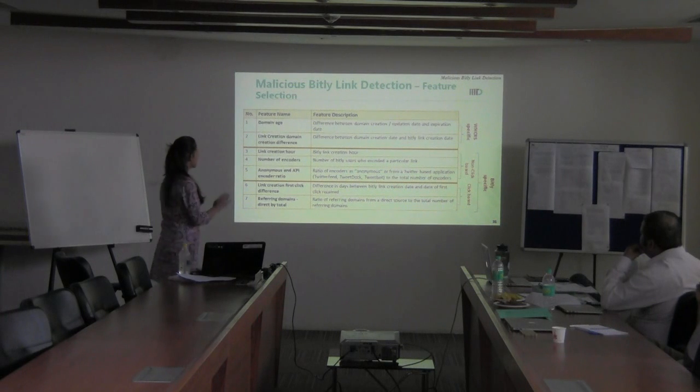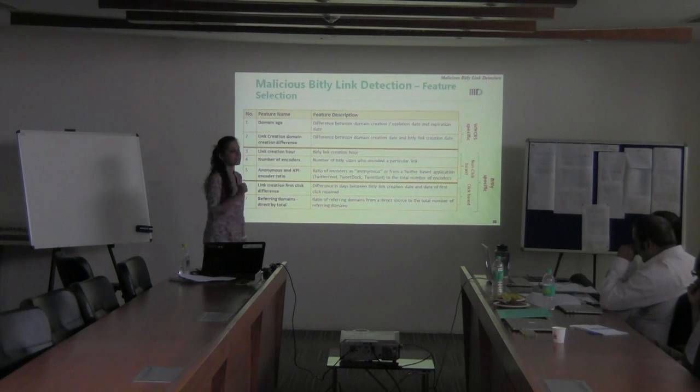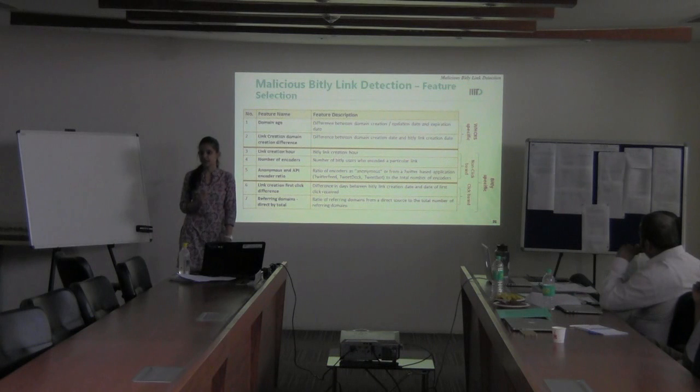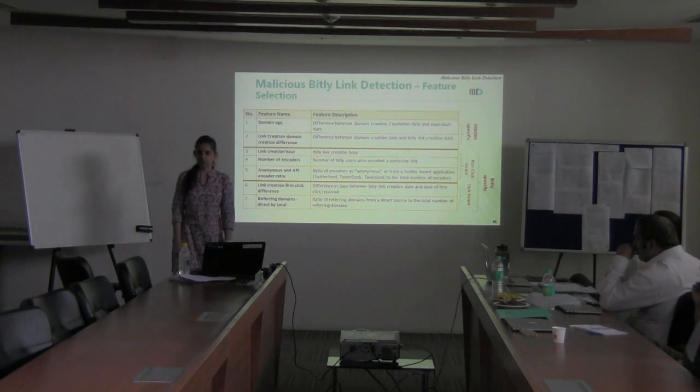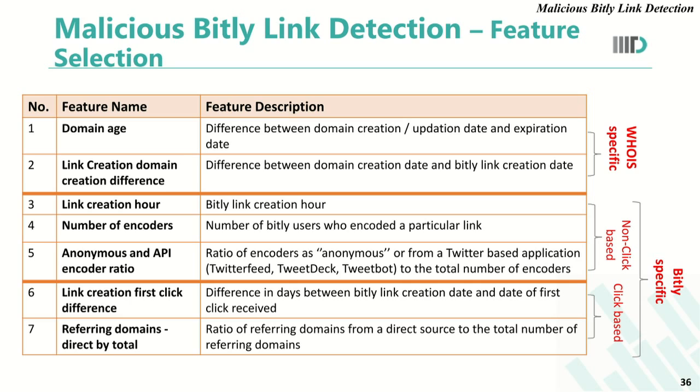After forming this labeled dataset, we wanted to identify features which can help us classify a Bitly URL as malicious or benign. For this, we included two kinds of features, that is Whois based features and Bitly based features. Whois is a query response protocol that gives information such as the domain, when the domain was created, when it will expire, etc., corresponding to a URL.